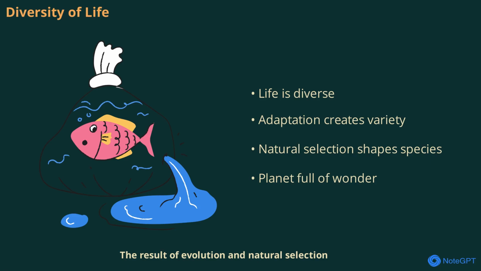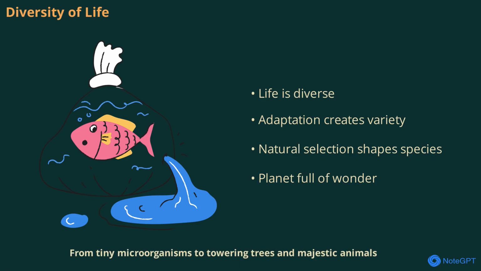A result of evolution and natural selection is the incredible diversity of life on Earth. From tiny microorganisms to towering trees and majestic animals, every species has adapted to its unique environment. This diversity is a testament to the power of natural selection and the ongoing process of evolution. It's what makes our planet so fascinating and full of wonder.